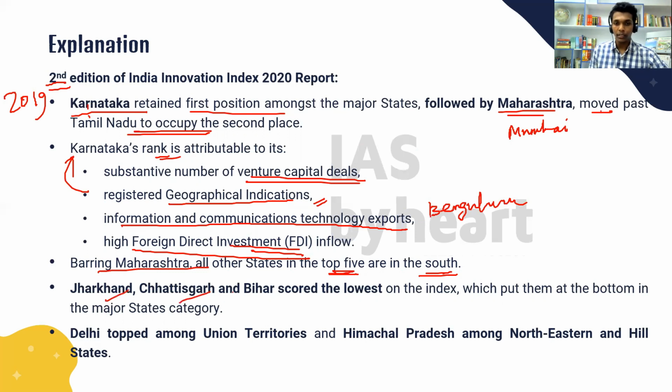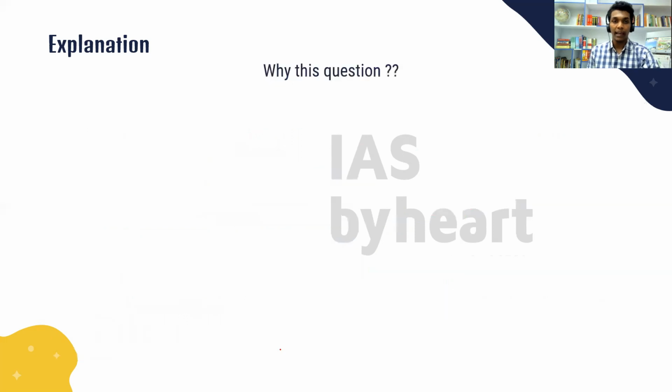And Jharkhand, Chhattisgarh, Bihar, they scored the lowest on the index in the major states category. Okay, and then among union territories, we can see that Delhi topped, and Himachal Pradesh topped among northeastern and hilly states. Okay, that's all we have here.